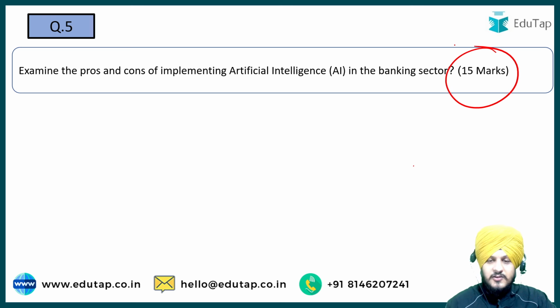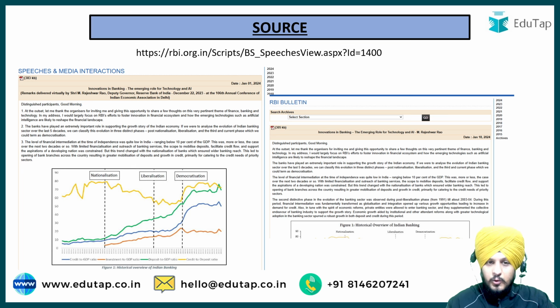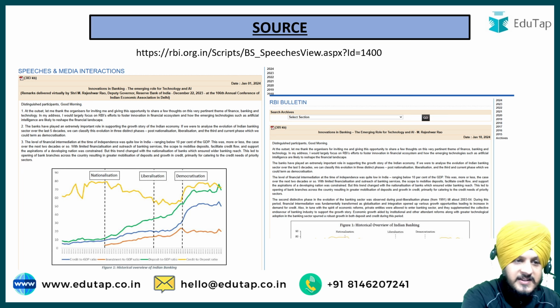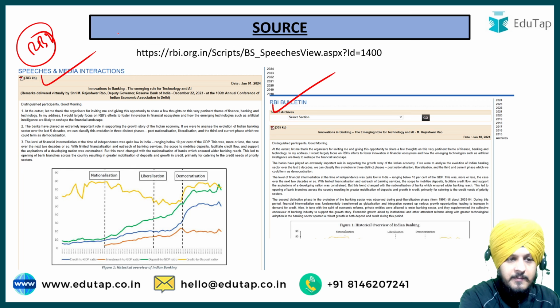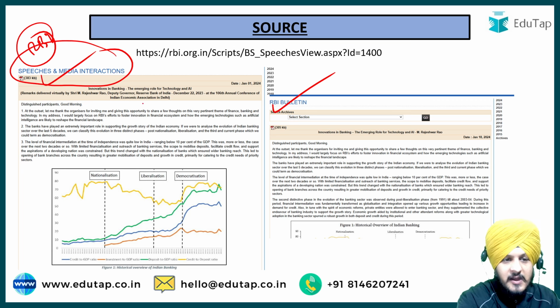Now what is the context of this question? The context of the question will be a great learning experience for you, because many of us tend to ignore this thing. The source from which this question is asked is the speech and media interaction from the RBI website. Firstly it was published in the speech and media interaction page, where the deputy governor gave a speech regarding innovation in banking, the emerging role of technology and AI.